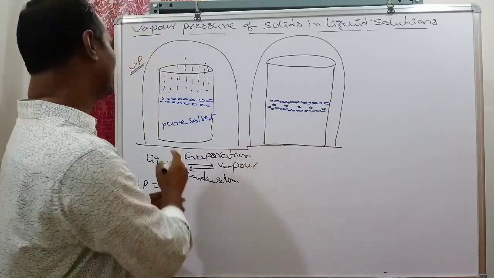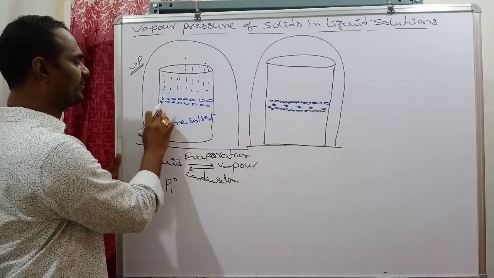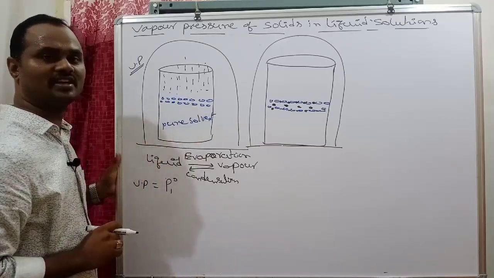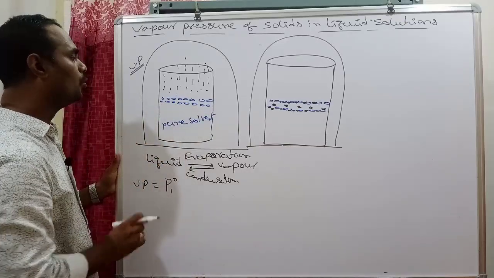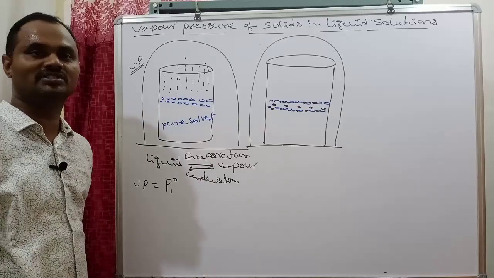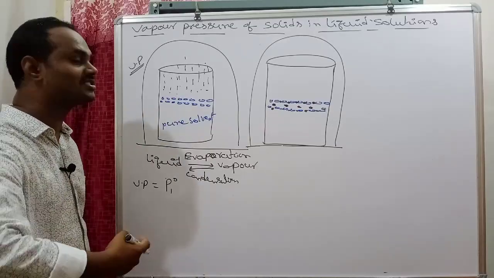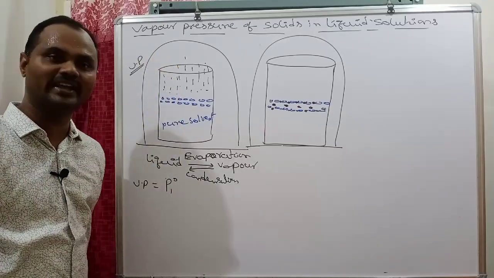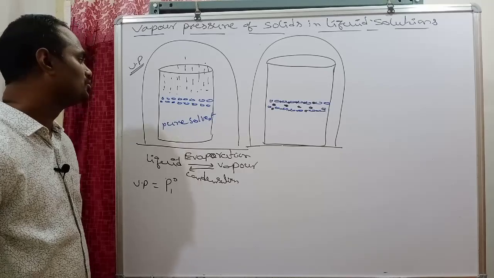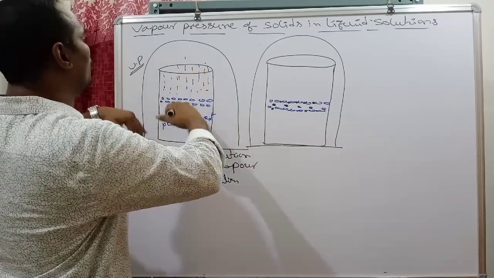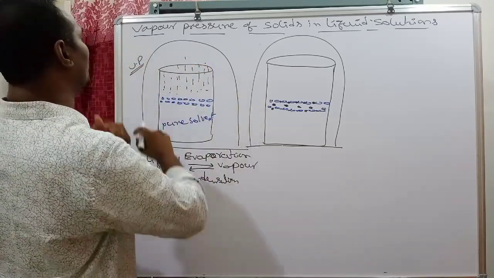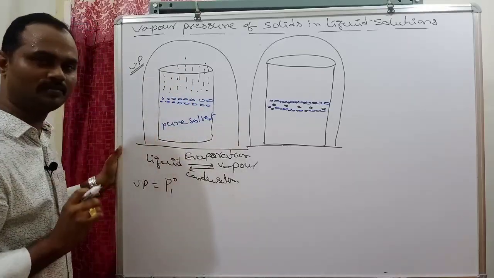Carefully see, in the previous case, on the surface of the liquid, only pure solvent molecules are there, and those molecules try to escape into the surrounding atmosphere. Due to this escaping nature, more molecules vaporize, so the vapor pressure of pure solvent is somewhat more.